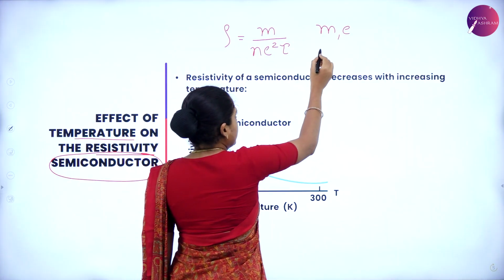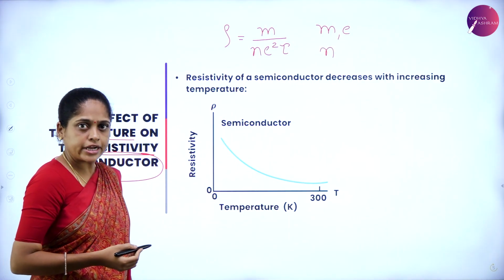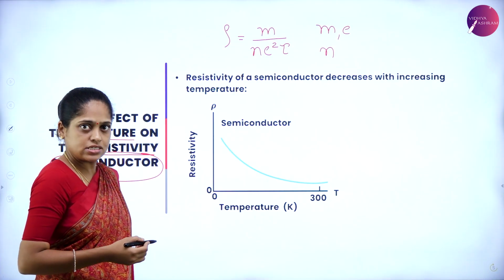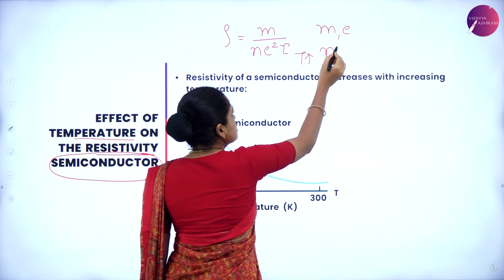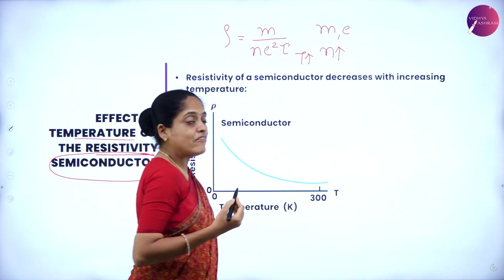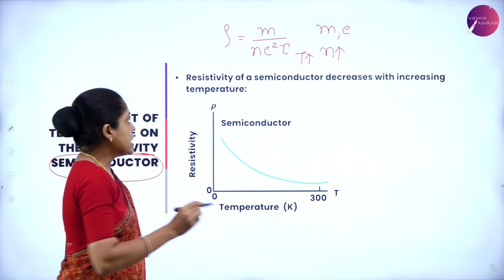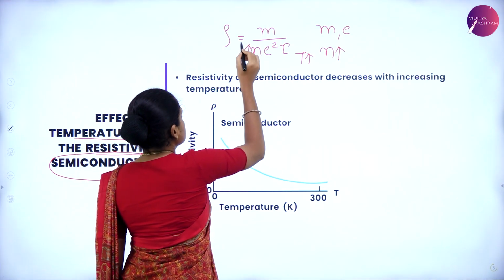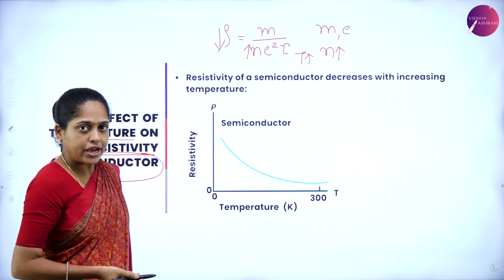Now, in the semiconductor, the number of electrons for the conductivity is less. As the temperature increases, the number of electrons available for the conductivity increases. As n increases, resistivity decreases in a semiconductor.